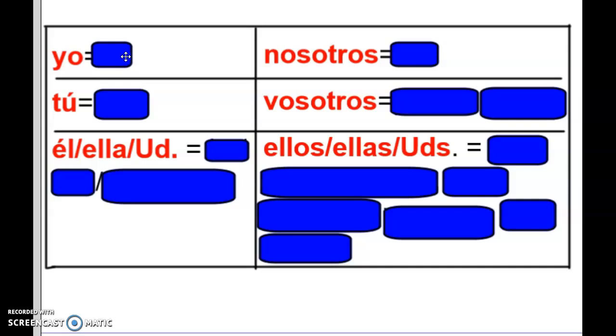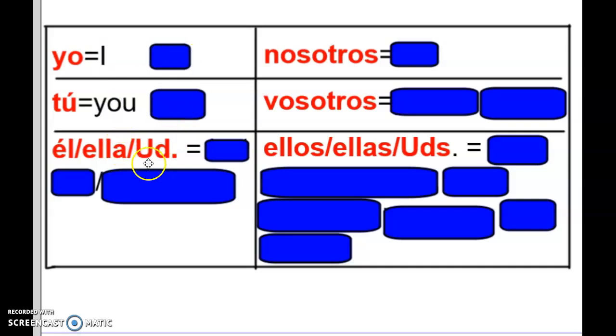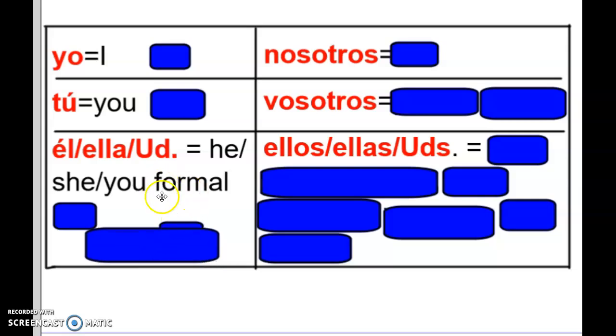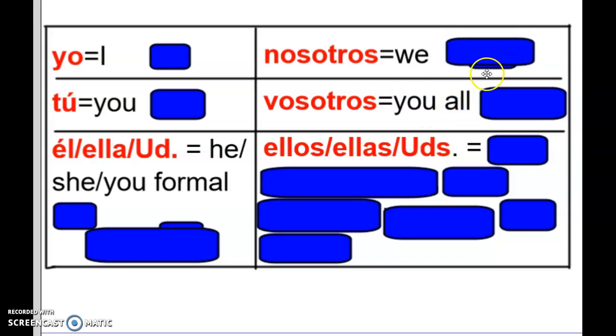Yo means I. Tú means you. Él means he. Ella means she. Usted means you formal, as if you're talking to somebody older than you or being polite with a stranger. Nosotros means we. Vosotros means you all or you guys, but only when you are in Spain.